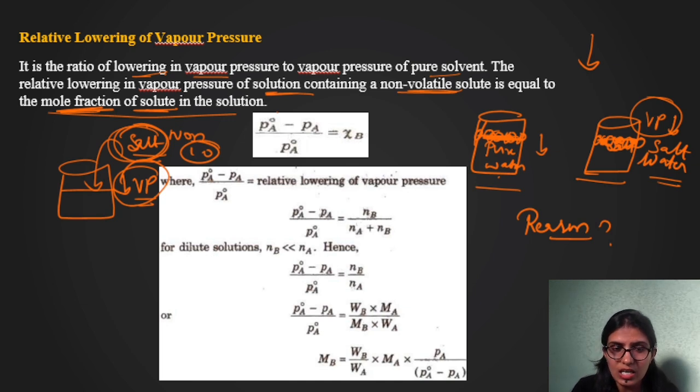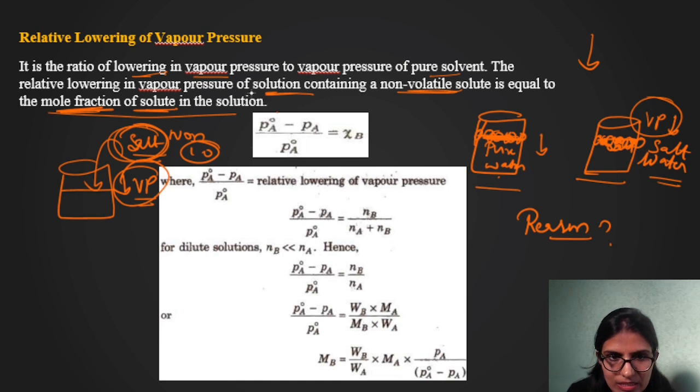So relatively, the higher the amount of non-volatile solute you add, the higher the mole fraction of solute in the solution, and the higher the lowering of vapor pressure. So you will see a larger decrease in vapor pressure, right? Clear? So the relative lowering of vapor pressure depends upon the mole fraction of solute present in a solution. Clear? Right.